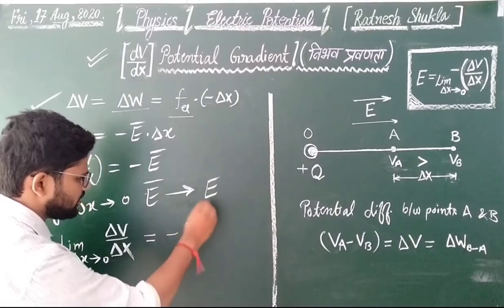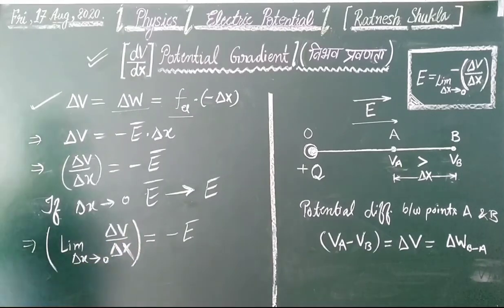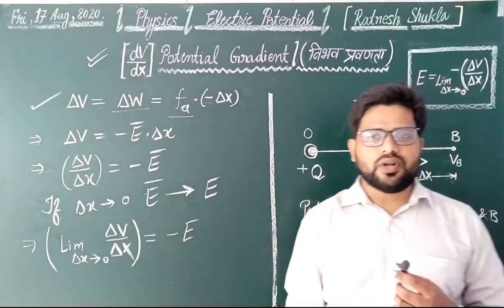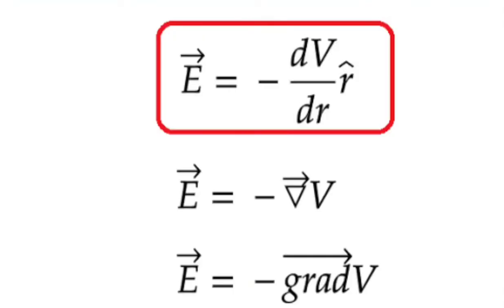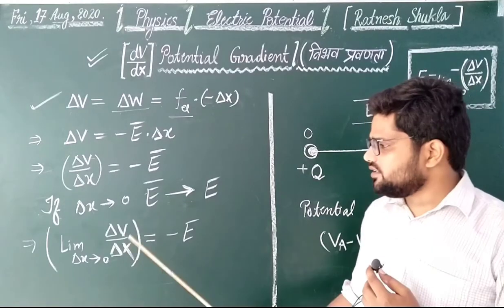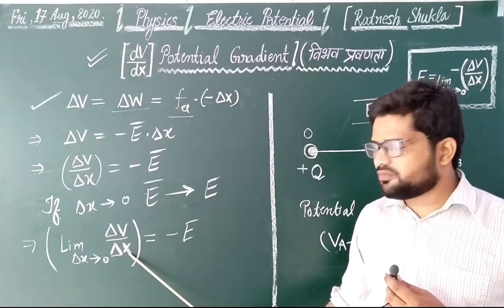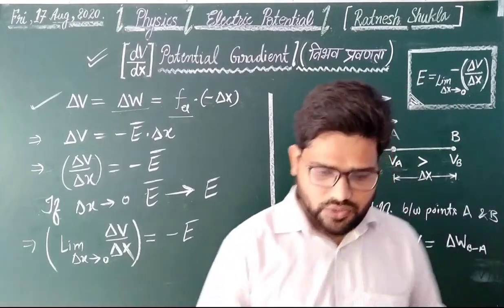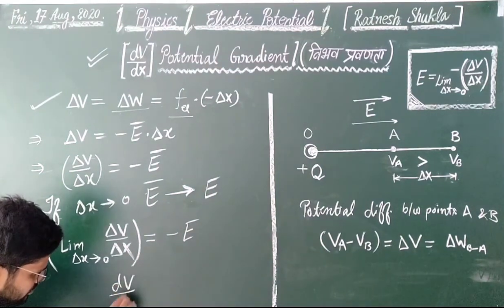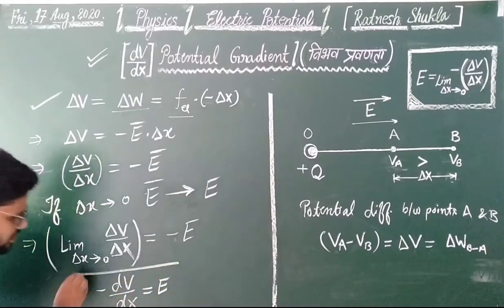Dear friends, this term, limit delta x tends to 0, delta V over delta x, is known as the potential gradient. In mathematical terms, this can also be written as d/dx of V, the differentiation of the potential with respect to the perpendicular distance. So we can also write minus dV over dx, equal to the electric field.